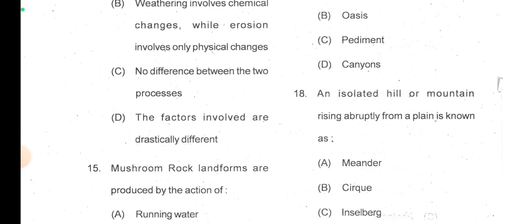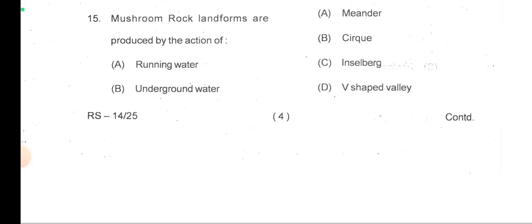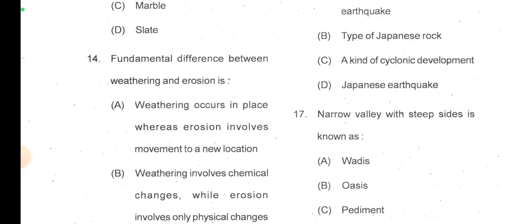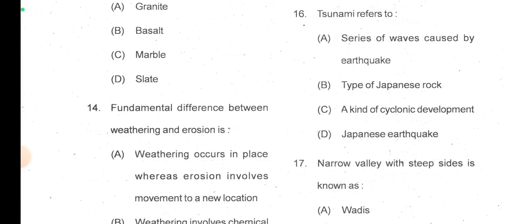new location. Question number 15. Mushroom rock landforms are produced by the action of... Mushroom rock, definitely air, action of wind. Okay, wind, not air. Then 16. Tsunami refers to series of waves caused by earthquake. Type of Japanese rock? No. A kind of cyclonic development? No. Japanese earthquake? No. So option A is the correct.